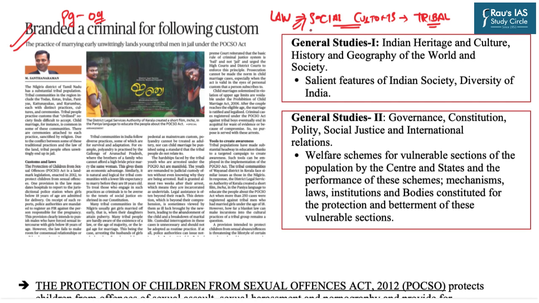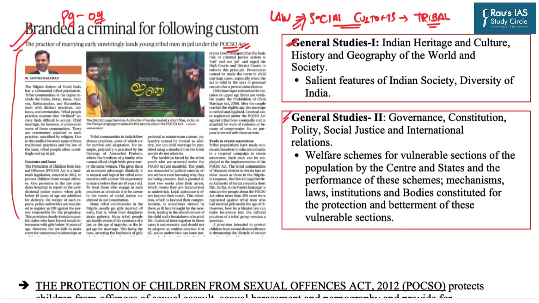And that is where the wisdom, the experience comes into play, and you have to then find a certain balanced solution. As far as the UPSC scheme of syllabus is concerned, this particular topic falls under General Studies Paper 1 as well as General Studies Paper 2. Now this particular article talks about the various provisions of the POCSO Act as well as the Marriage Act, which denotes the minimum legal age to marry. For example, we all know that 18 years is the minimum age for the girl and 21 years is the minimum age for the boy.